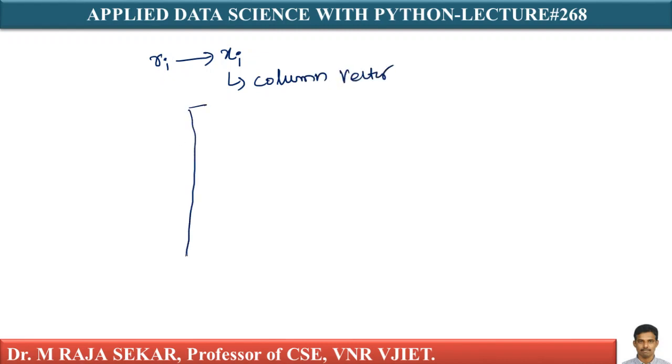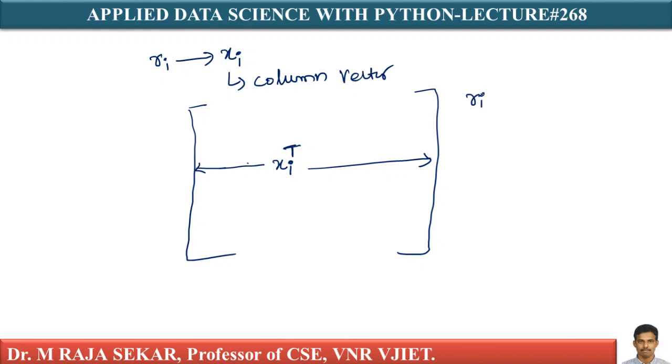Let me say this is my data matrix. How do I represent this column vector as a row? As I told you, it is simple and straightforward. I must write it as xi whole transpose. Each review Ri is basically a text. This text can be converted into vector xi. Xi is by default, as I told you, a column vector. Xi transpose means it is a row vector.